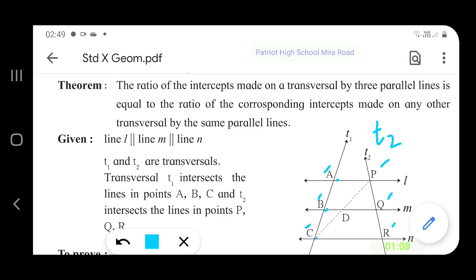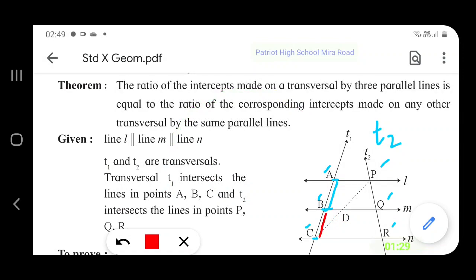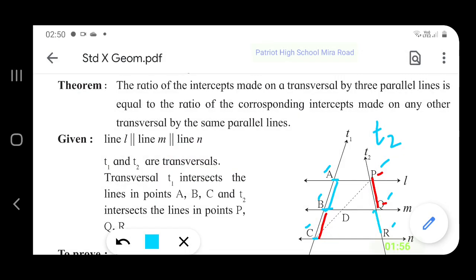Now, if we read the ratio of the intercepts, the ratio of AB and BC, we have to prove it to be equal to the ratio of PQ and QR.